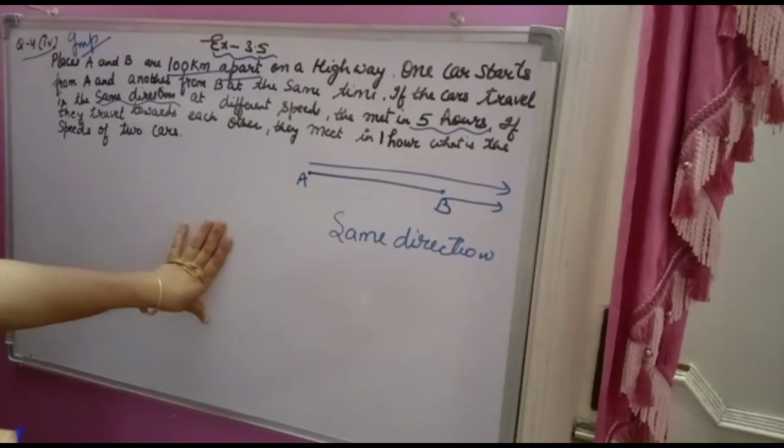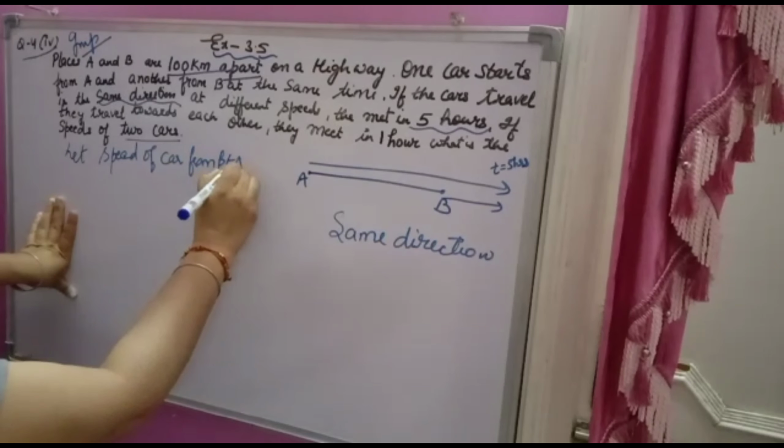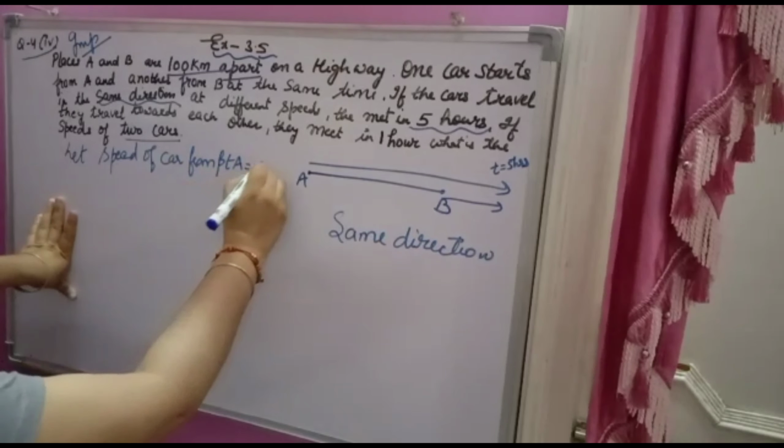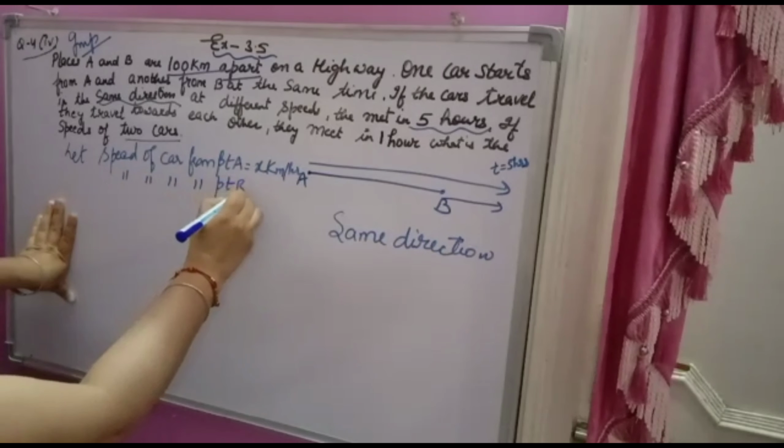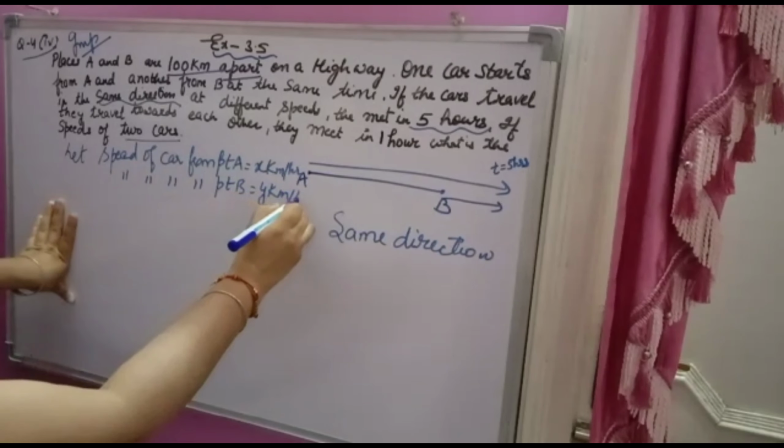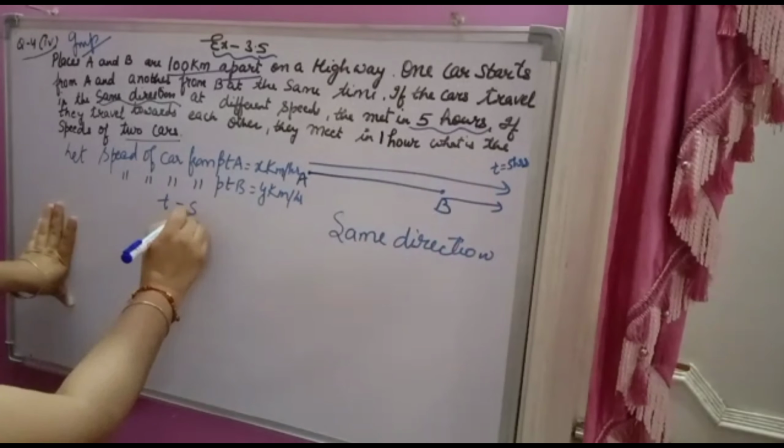Okay, so how to do it? They are meeting after 5 hours. Now you have to find the speed of the two cars. In the first case I am taking the same direction one. Let the speed of the car from point A be x kilometers per hour, suppose. And the speed of the car from point B is y kilometers per hour. You assume these. Now in time 5 hours, they are meeting.